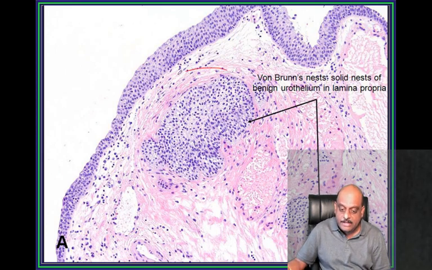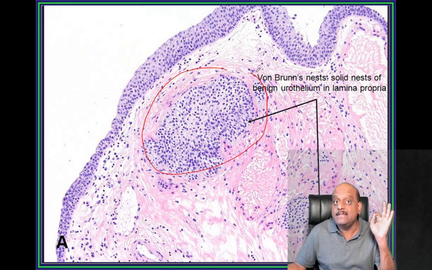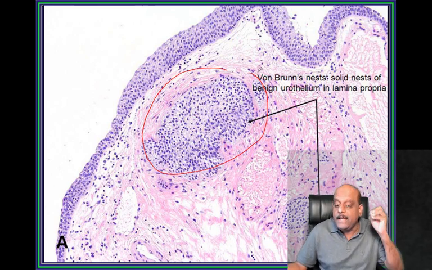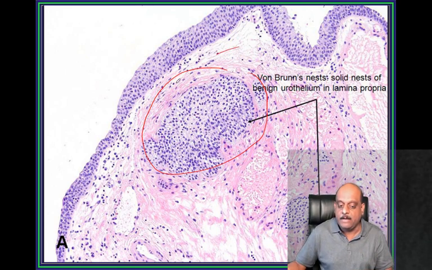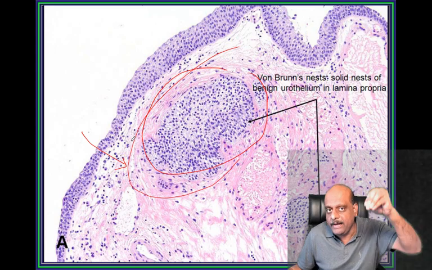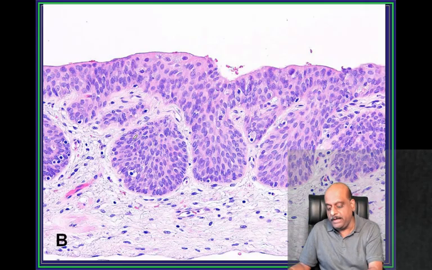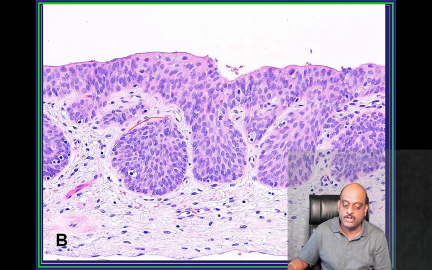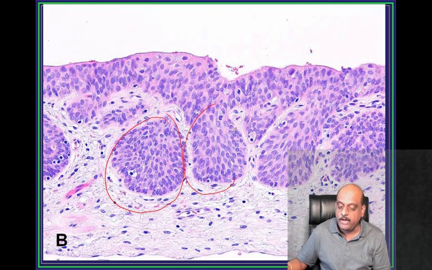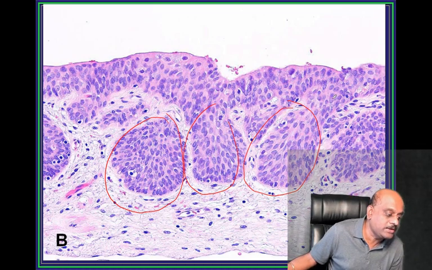So, doctor, these are the solid nests of benign urothelium in the lamina propria. ये है lamina propria, right? इसके अंदर you have these benign epithelium solid nests which are called Von Brunn nests is what you should remember. So these are the Von Brunn nests which are found in the urothelium.